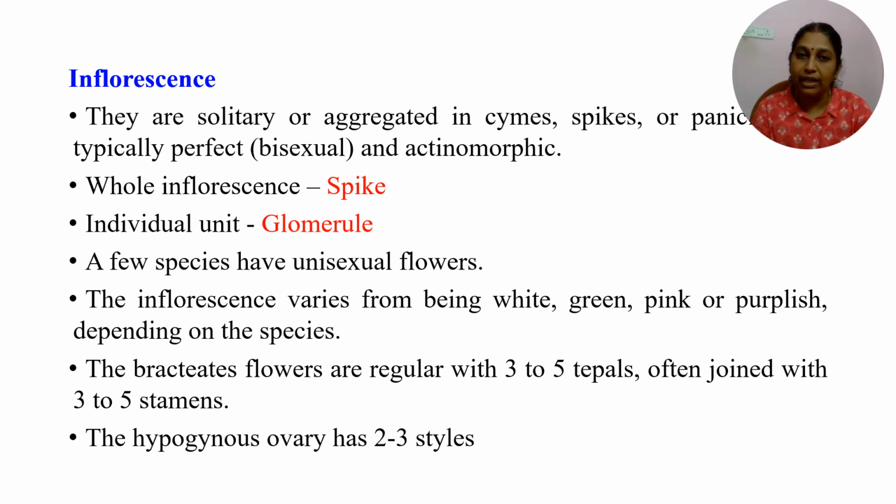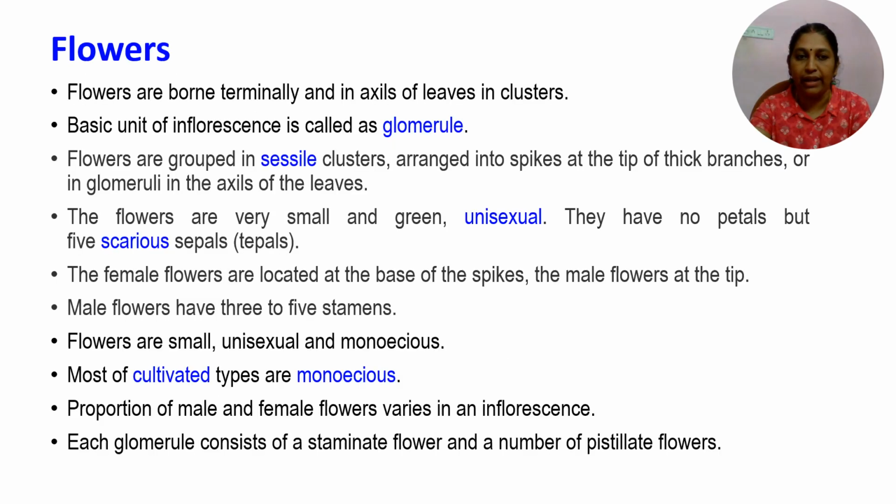A few species under the Amaranthus genus also have unisexual flowers. There is no distinct difference between calyx and corolla, and hence we use the name tepals. There are often 3 to 5 stamens with a hypogynous ovary. There is a superior ovary with 2 to 3 styles in the flower.